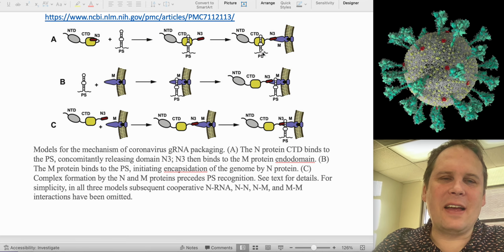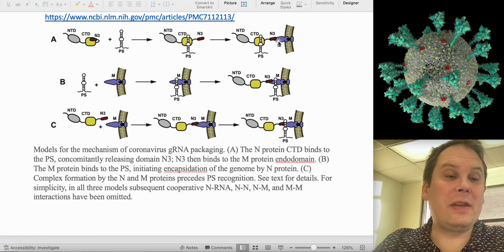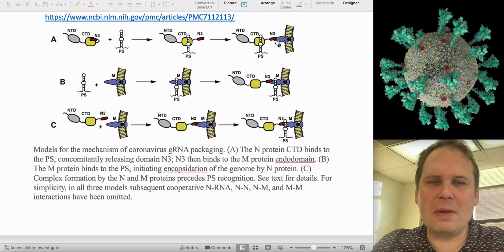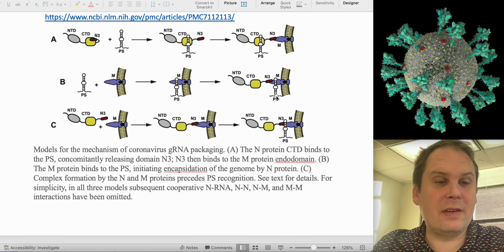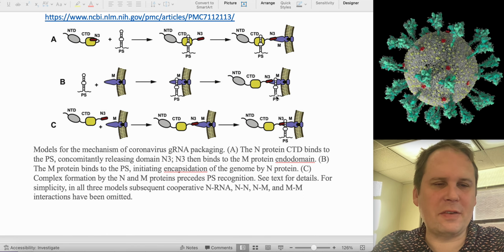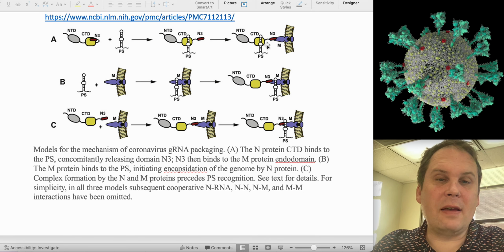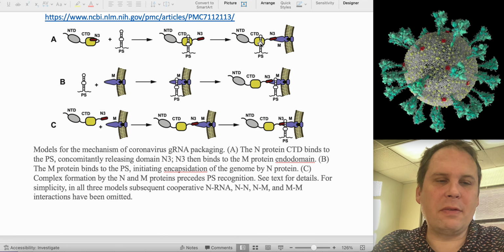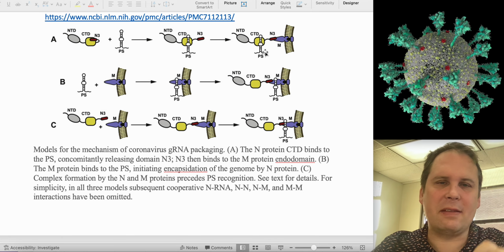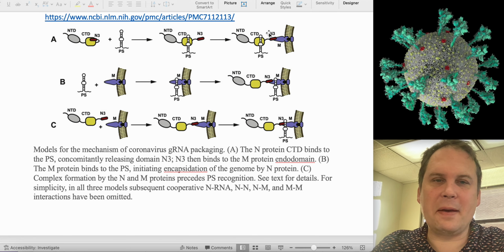Next, we've got the main interaction partners. So we know that M interacts, on various conditions, various experiments, with both the packaging signal, the long bulging stem loop structure in the RNA, and with the small domain that they call N3 here, the last little bit at the end of the C-terminal domain.